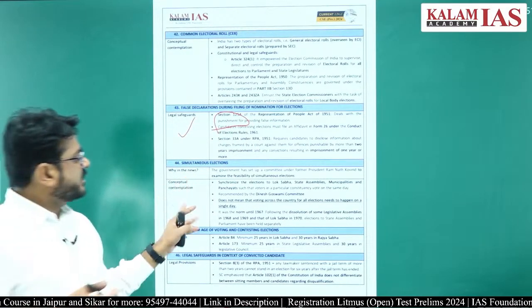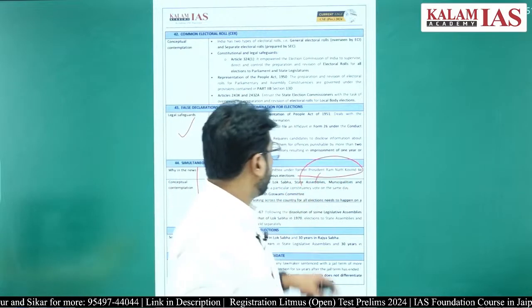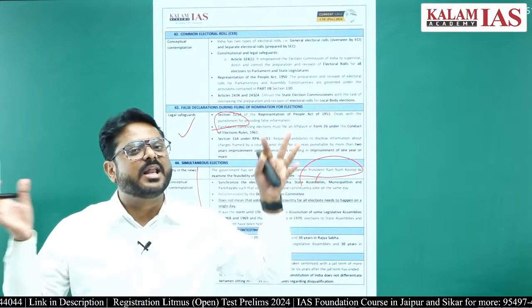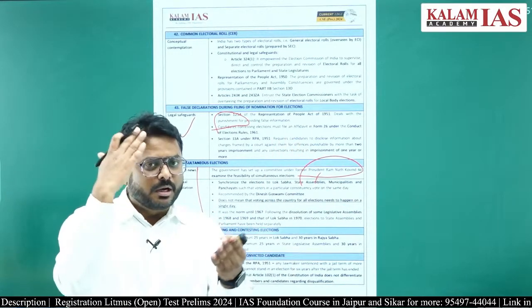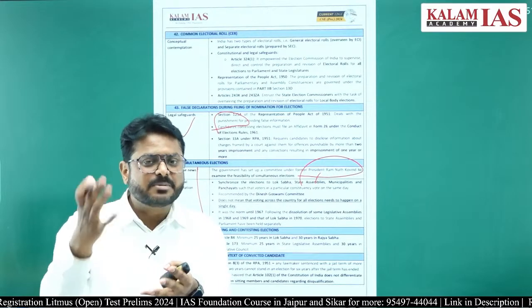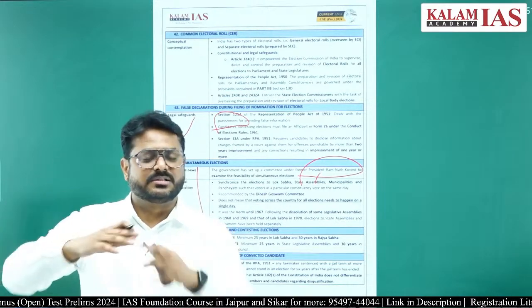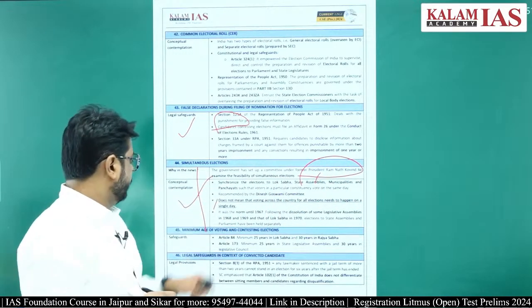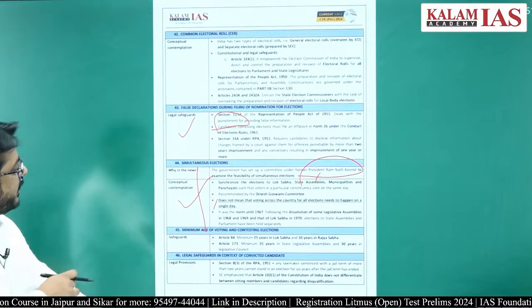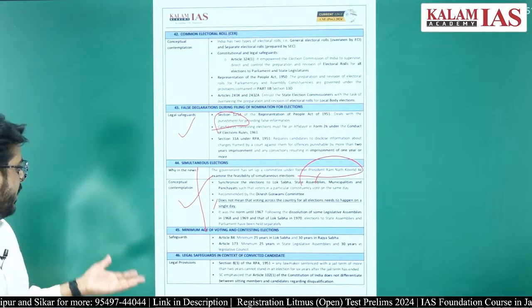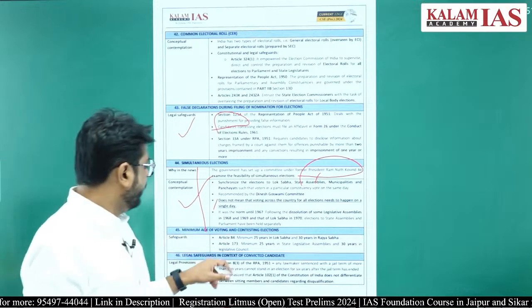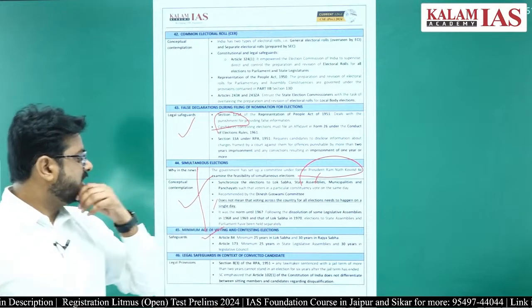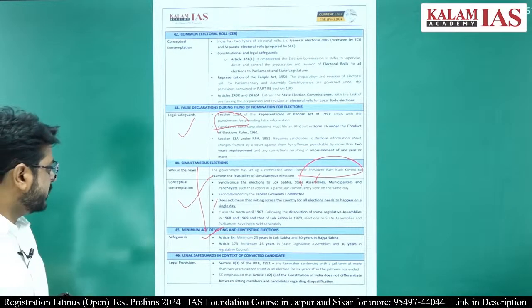Simultaneous election. Recently the former President Ramnath Kovind recommended that there should be simultaneous elections in our country, both for the Lok Sabha, state assemblies as well as the Panchayati Raj system and the urban local governance. There should be simultaneous elections throughout the country at every level. So debates are going on. There is a high probability that from 2029 this simultaneous election will be there. Minimum age for contesting, everyone knows that for the Lok Sabha it is 25 years, Rajya Sabha 30 years, and for the member of legislative assembly 25 years and the legislative council 30 years.